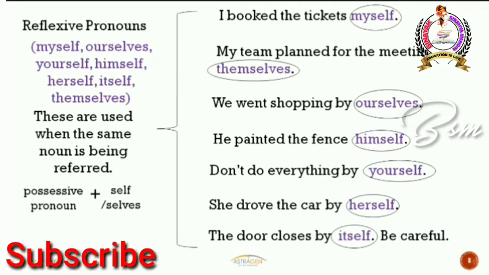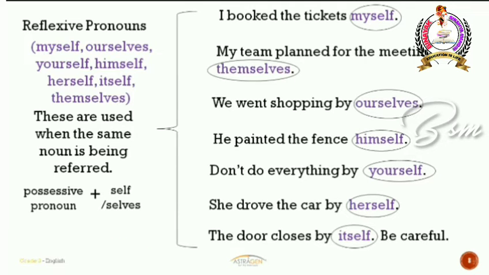My team planned for the meeting themselves. So again, themselves is a reflexive pronoun. Why? Because you are referring to the same noun again. That is team. So that's the reason why you call that as a reflexive pronoun. Let's look at the third example. We went shopping by ourselves. So here also ourselves is again referring to the same noun, that is we. So that's the reason why you call that as a reflexive pronoun. And who did the action? The same noun. So that's the reason why it is reflexive pronoun.